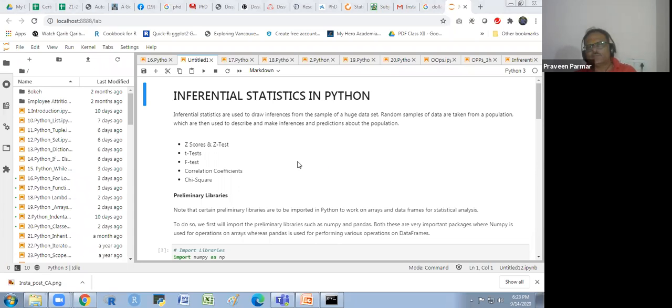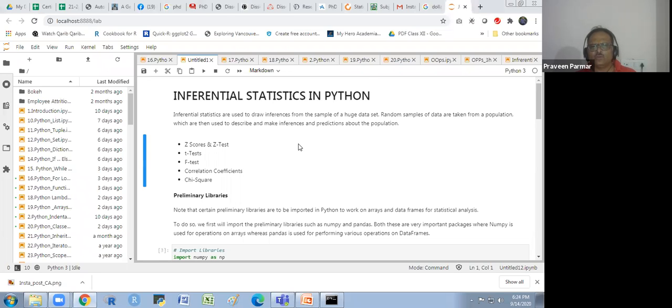Now we see inferential statistics with Python. Inferential statistics are used to draw inferences from the sample of a huge data set. Random samples of the data are taken from the population, which are then used to describe and make inferences and predictions about the population. So you will use the z-test and t-test and F-test and the correlation coefficients and the chi-square.